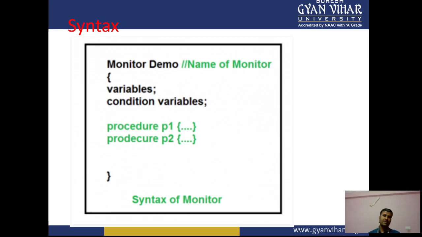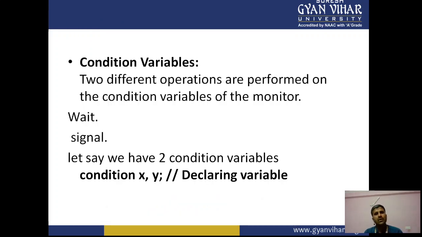So the procedure P1 is over there and it can fetch the data, then it can easily access it with a certain kind of method. So the condition variable is also a very helpful tool to work on the monitor.